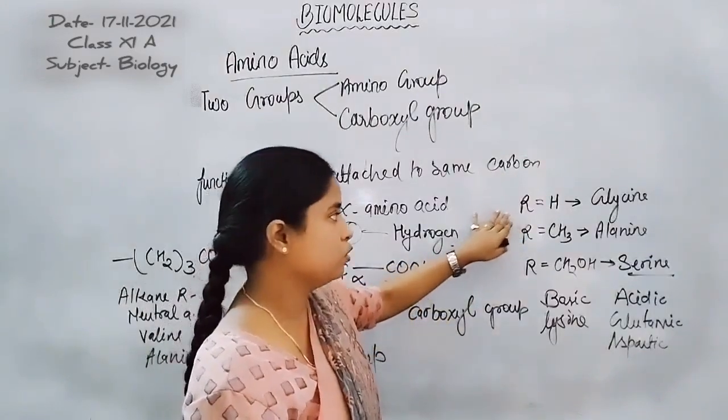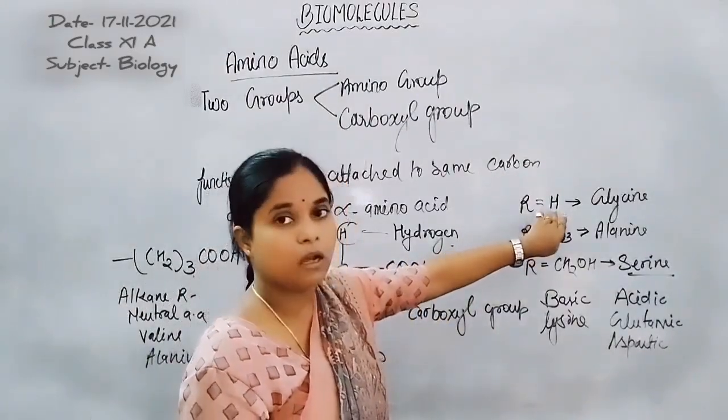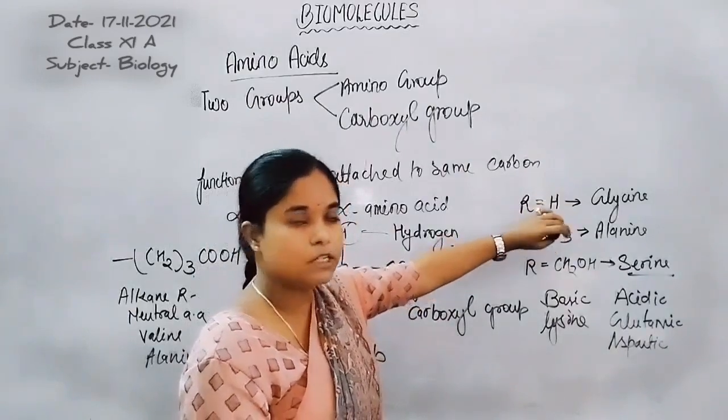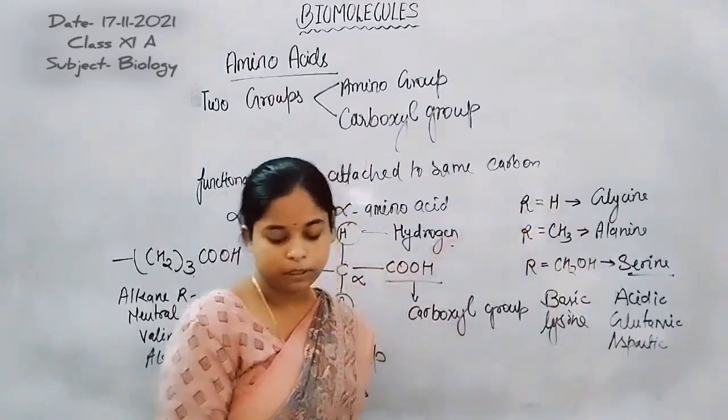The R group has one hydrogen, so that's why it is included in the non-polar amino acids.